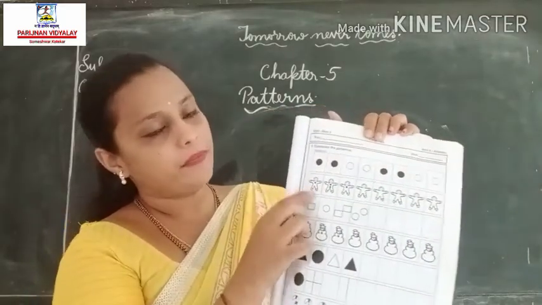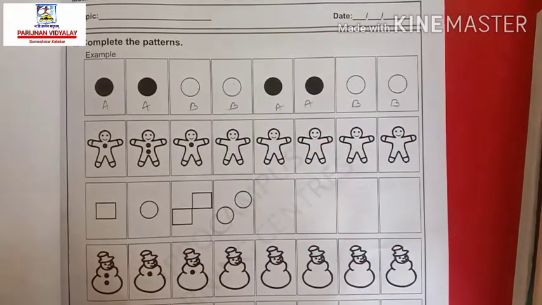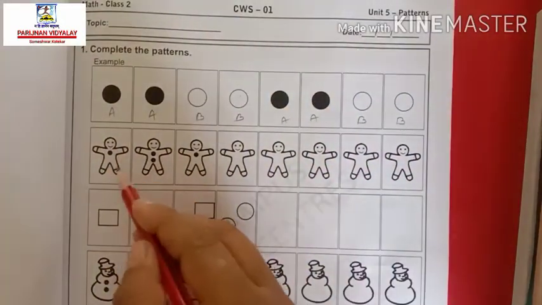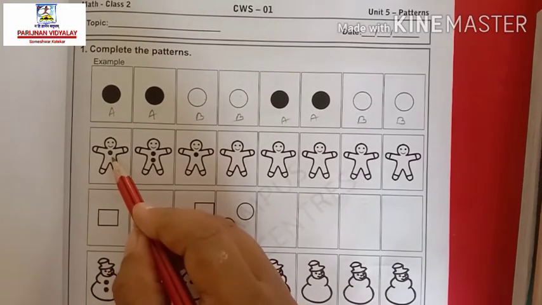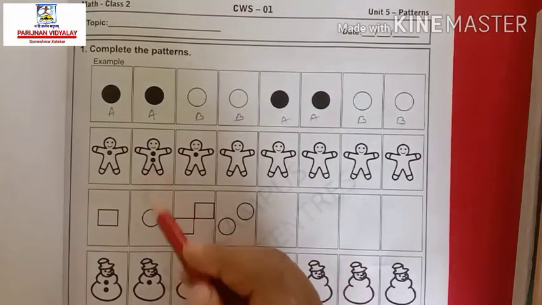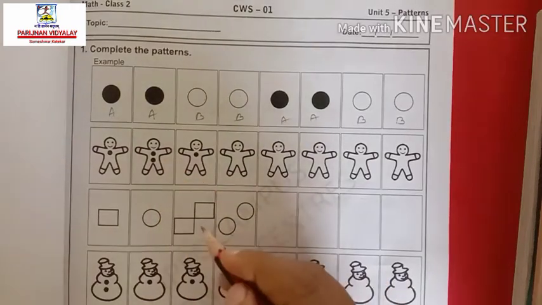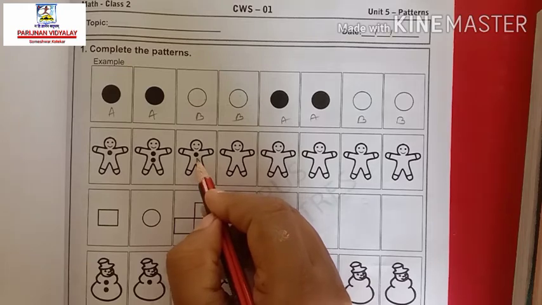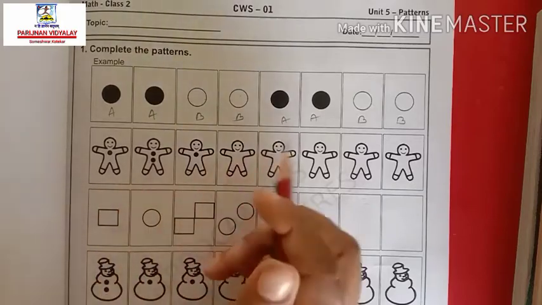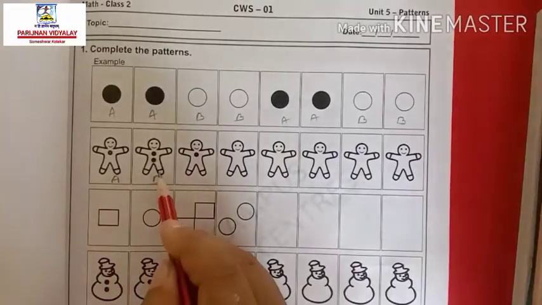So look at here. In the second picture, can you see? In the first picture, you can see only one dot, correct? Only one dot is there inside. In the second picture, how many dots are there? There are 2 dots, right? 1, 2. So this is pattern. Look at the third. In this picture, how many dots are there? Only one dot. It means, which pattern is it? Can you guess? Very good. A, B pattern. This is AB pattern.